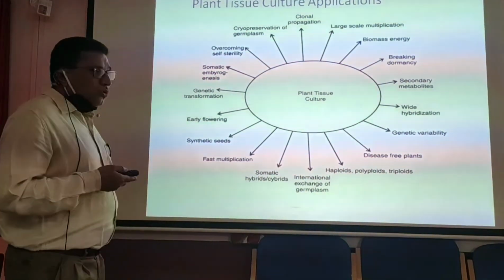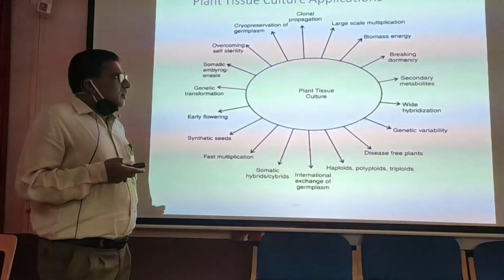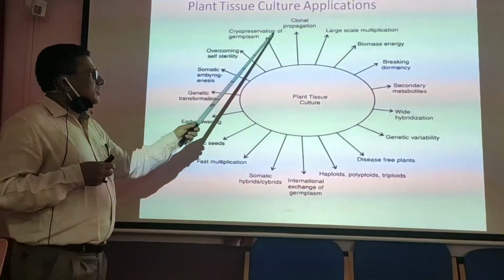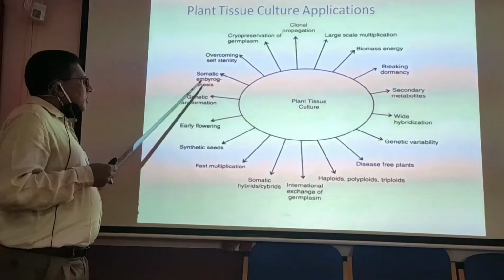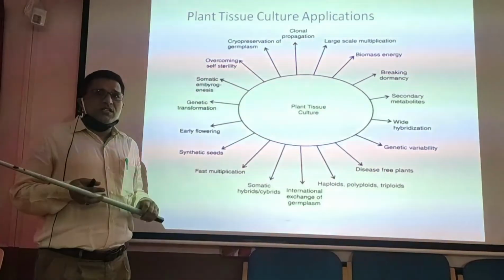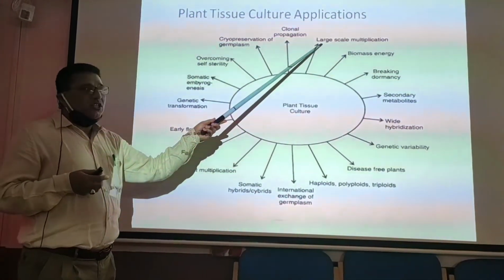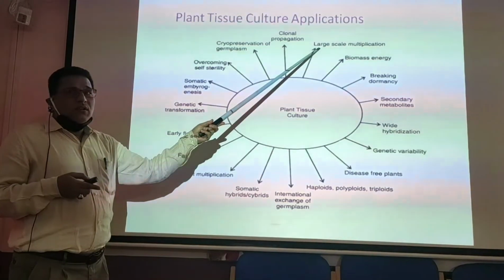Now, plant tissue culture is used in different fields and avenues. To be very precise, I will be discussing some of the applications of plant tissue culture such as large scale multiplication, that is micropropagation.